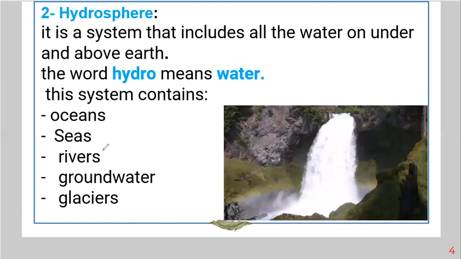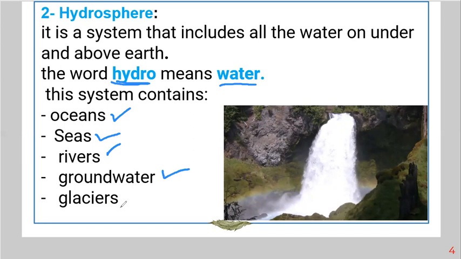So we have geosphere and then we have hydrosphere. Hydrosphere includes all the water above and under the Earth. The word hydro means water. The hydrosphere contains oceans, seas, rivers, groundwater, and glaciers.